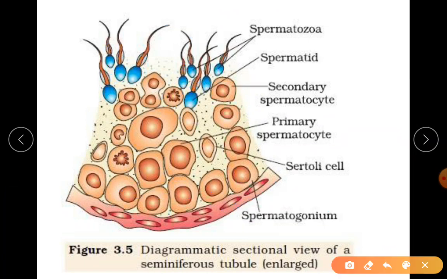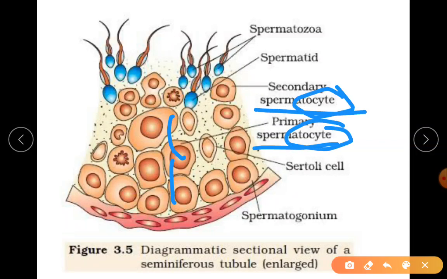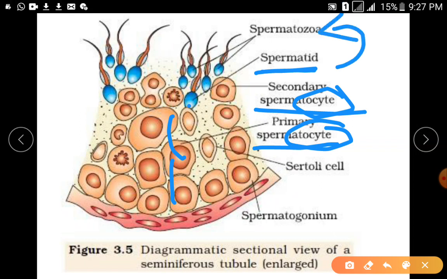Just notice the names here. First it divides to produce primary spermatocyte, then again it divides to produce secondary spermatocyte. See the word spermatocyte, cell, then finally it is your spermatid. They have pointed here. Spermatid will finally form the functional sperm.